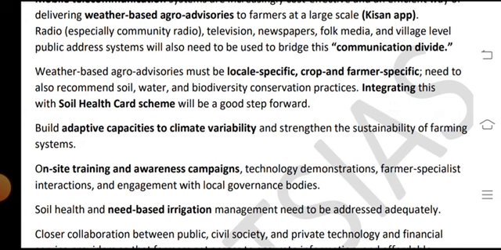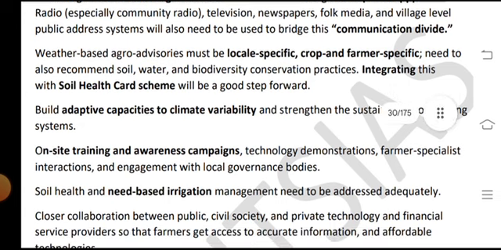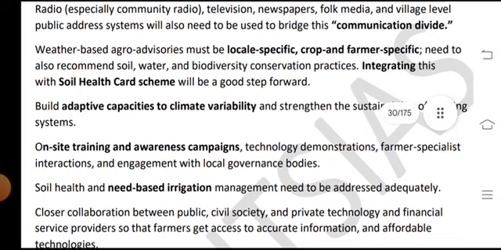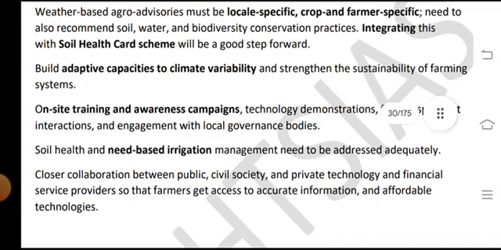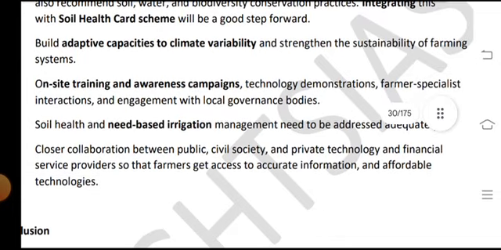Kisan app, radio especially community radio, television, newspapers, folk media and village-level public address systems will also need to be used to bridge this communication divide. The weather and agro advisories must be local and specific to crops and the farmers' specific needs. It also recommends soil, water and biodiversity conservation practices, and integrating this with the soil health card schemes will be a good step forward, but adaptive capabilities to climate variabilities and the strength and sustainability of the farming system.